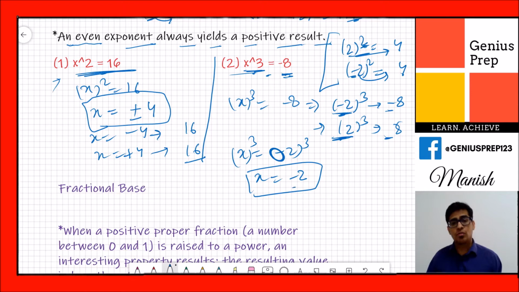Why are we saying minus 2? Why not plus 2? Because if there is a plus, then this should not be minus 8, this should be 8. So that's why the answer of x is minus 2. Okay.